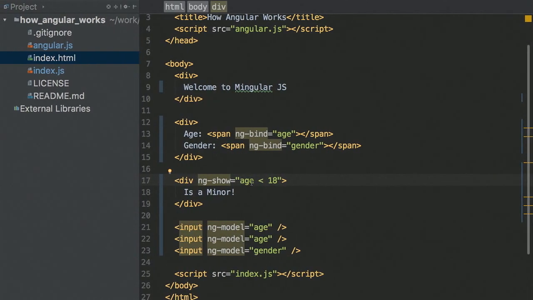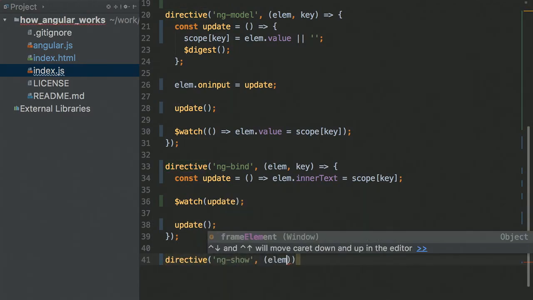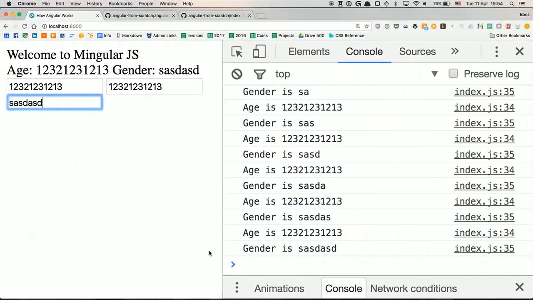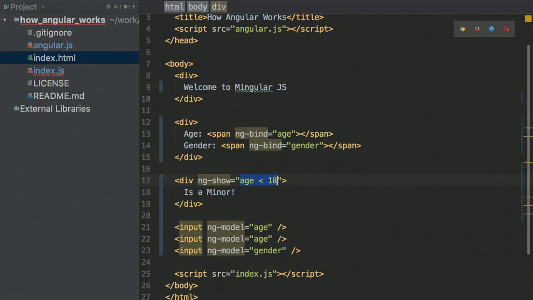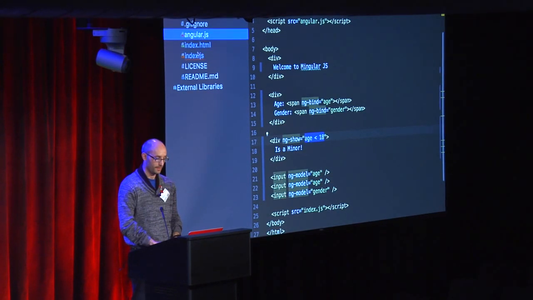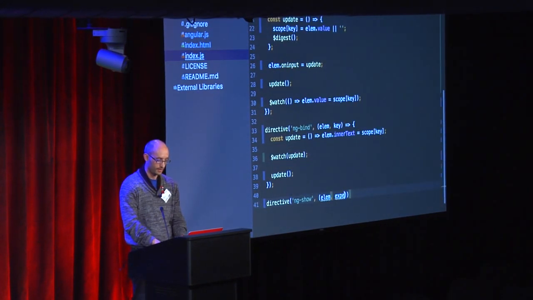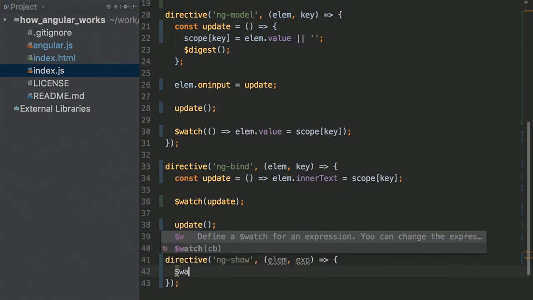All right, so I'm going to jump back to the code and try to write ng show. So let's take a go of it. Directive ng show. It gets an element. And now the second part is not really a key. The second part is now an expression, right? Because I can put anything I want here. So let's give it a try. Expression. So the watch is simple. Watch